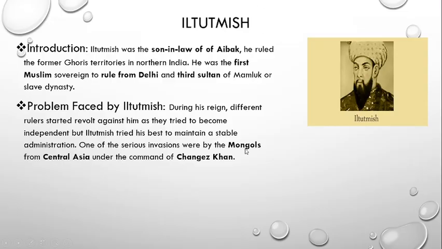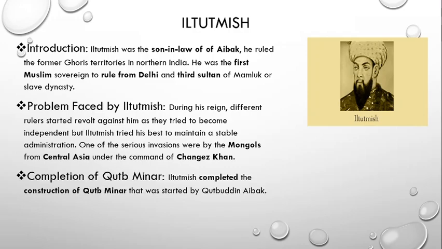Who were the Mongols? If you remember, in our first lesson, we studied about Central Asia, and there was a place in Central Asia named Mongolia. So people who belong to Mongolia are called Mongols. The Mongols tried to attack India under the command of their leader Genghis Khan, but it was a failed attack as neither side won. So the Mongols had to go back to their land, Central Asia.